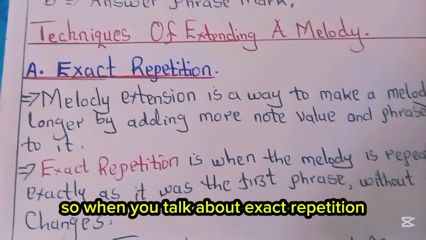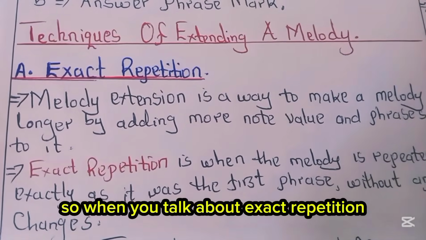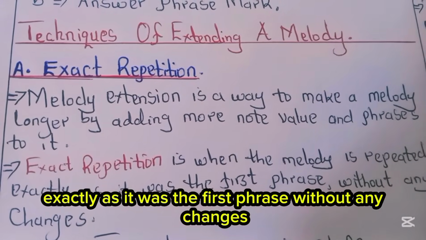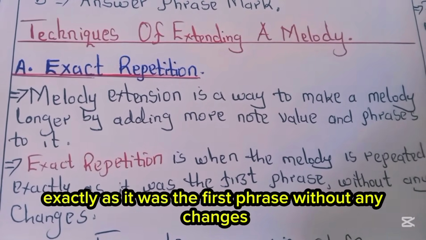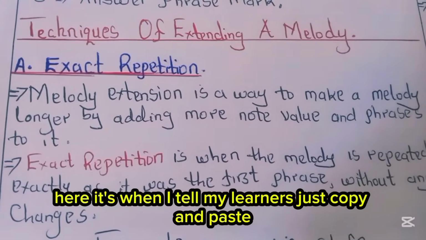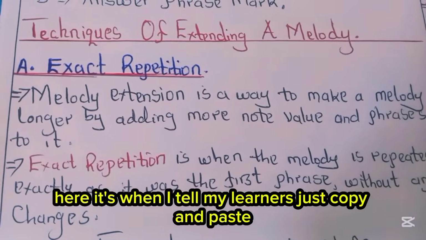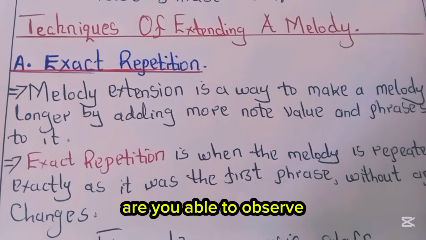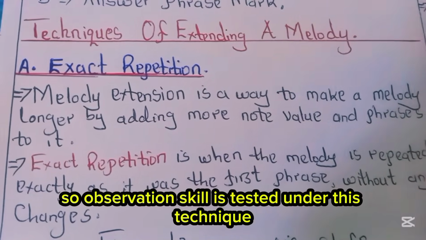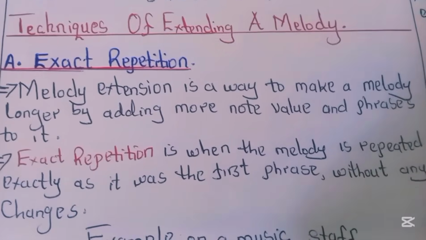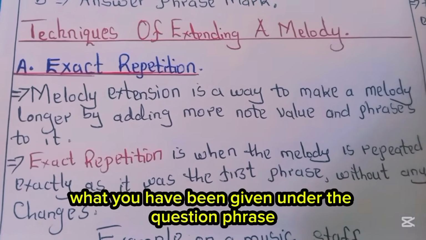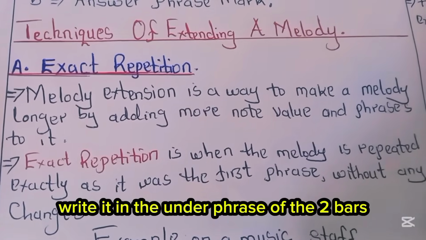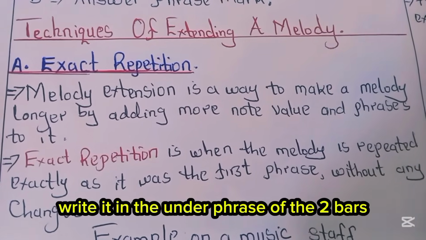So when you talk about exact repetition, it is when the melody is repeated exactly as it was in the first phrase without any changes. Don't change anything. Here it's when I tell my learners just copy and paste. Here we are using the skill of observation. Are you able to observe? So the observation skill is tested under this technique because you are just repeating what you have been given under the question phrase in the 2 bars. Just copy it the way it is, write it in the answer phrase of the 2 bars, and you will have done.